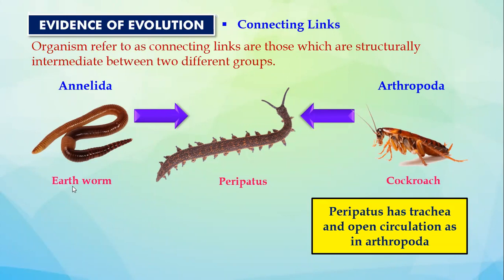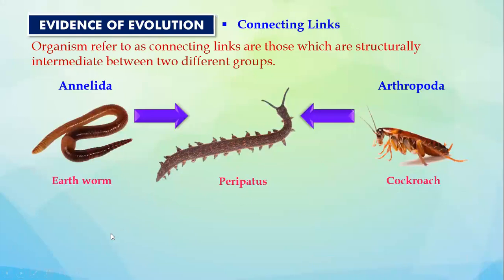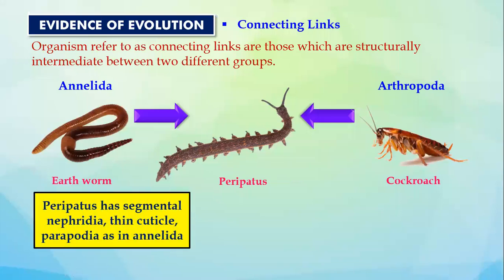I hope everybody has written like this: Annelida, then one arrow, we have written peripatus, again one arrow, we have written arthropoda. Below Annelida and arthropoda, we have written the respective examples. Now just below earthworm, give 3 numberings, 1 to 3, and we will write the features which we have in the group of Annelida. So you will write like this: 1 segmental nephridia, 2 thin cuticle, 3 parapodia.